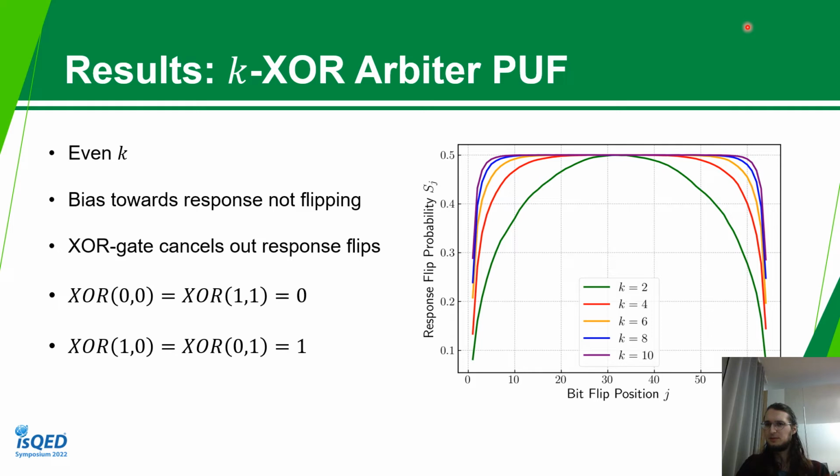Beforehand it would have risen up to around 1. So we have a general bias towards the response not flipping, no matter where we flip the challenge. This can be explained via the design as well. If we focus on the k equals 2 part, we just have two arbiter PUFs that run in parallel. And if we flip the last bit of these arbiter PUFs, both of them have a very high likelihood of also flipping their response. But if we insert these flipped responses into the XOR gate, the output of the XOR will not change because it's invariant under the flip of 2 bits in its arguments.